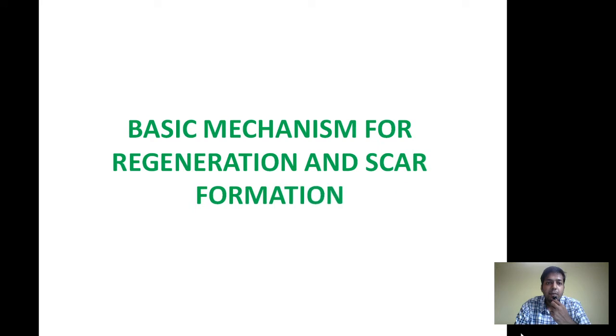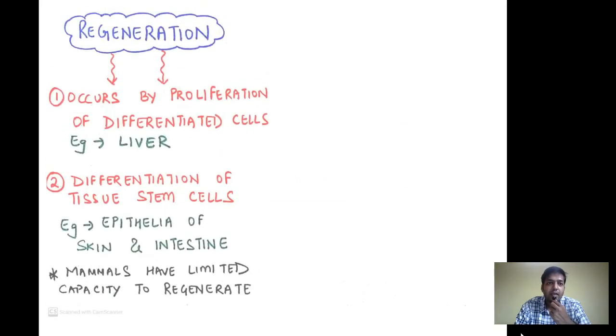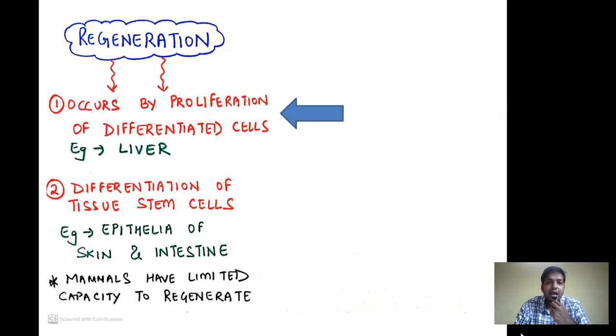Now, what is the basic mechanism for regeneration and scar formation? Regeneration has two basic mechanisms. The first is by proliferation of differentiated cells, for example, by mitosis or cell division, like the liver hepatocytes, which undergo proliferation by cell division of the hepatocytes themselves.